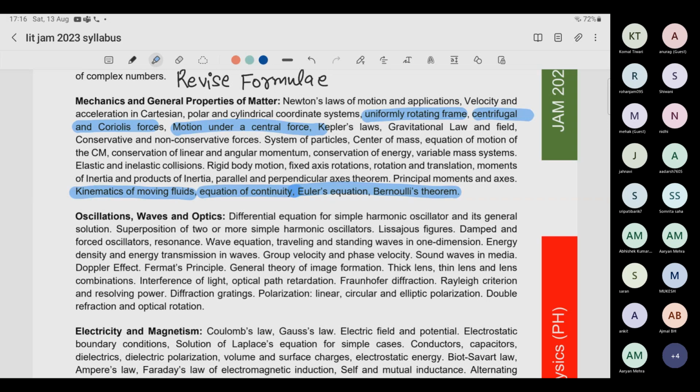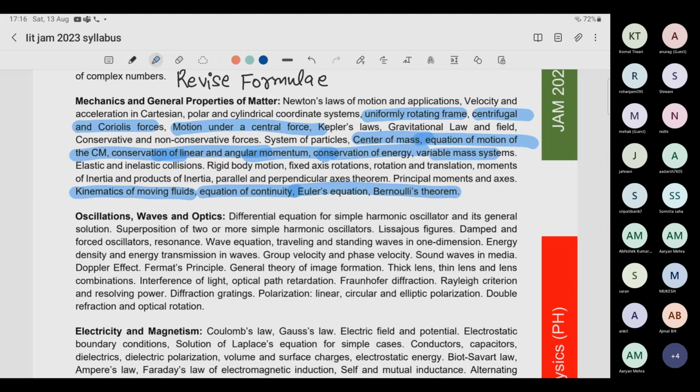Other than that, I will not suggest anything else. The one other thing you should revise is rotational motion, angular momentum and center of mass. In that entire chapter you see center of mass, equation of motion, conservation of linear and angular momentum, conservation of energy, and so on. First of all, you need to know how to find the center of mass and what the formula for center of mass is. For different bodies, what is the center of mass? For a triangle, what is it? For a cuboid, what is it? And so on.